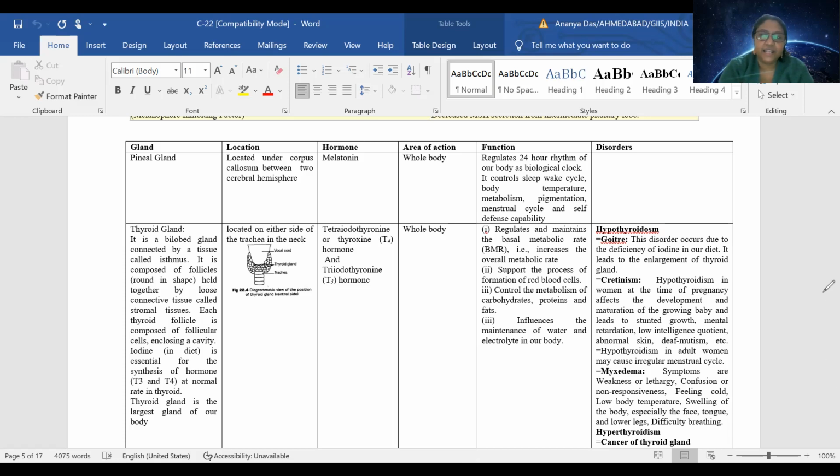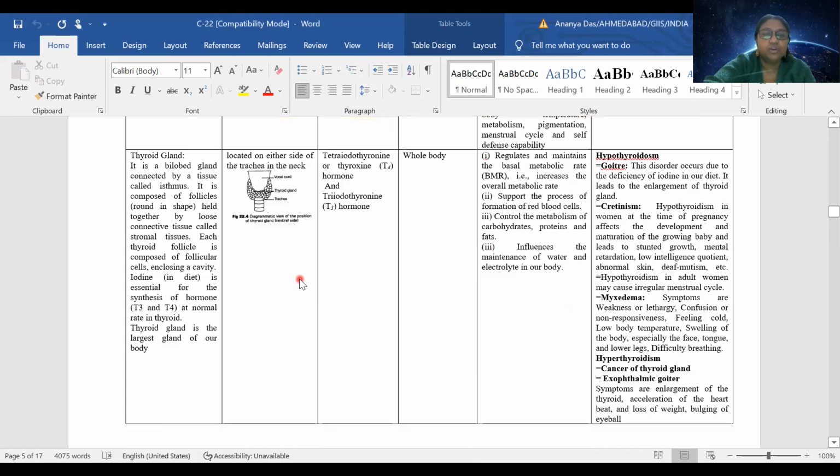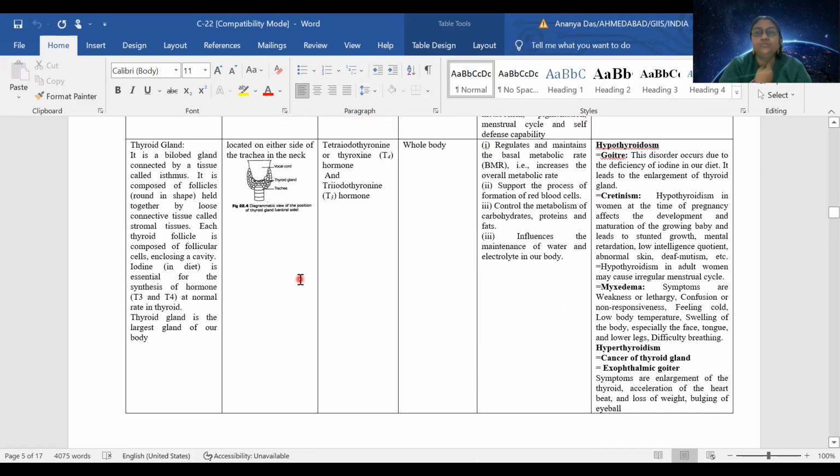After the pineal gland, we will talk about the next gland, called the thyroid gland. The thyroid gland is also a very important gland. It is located just on two sides of our trachea. So it's a bilobed gland. Why bilobed? One lobe is present on one side, the other lobe is present on the other side, and these two lobes are connected by a tissue called the isthmus. Have you ever heard this word isthmus?